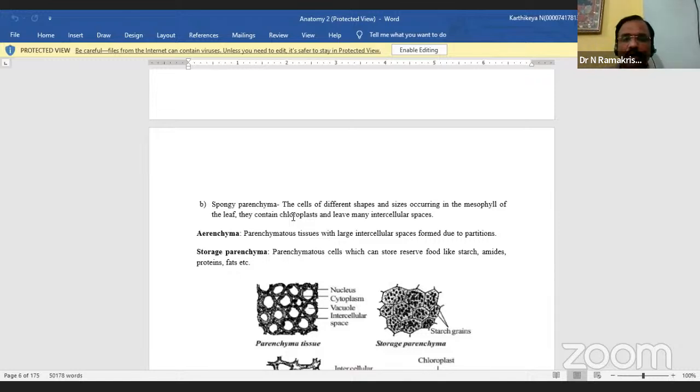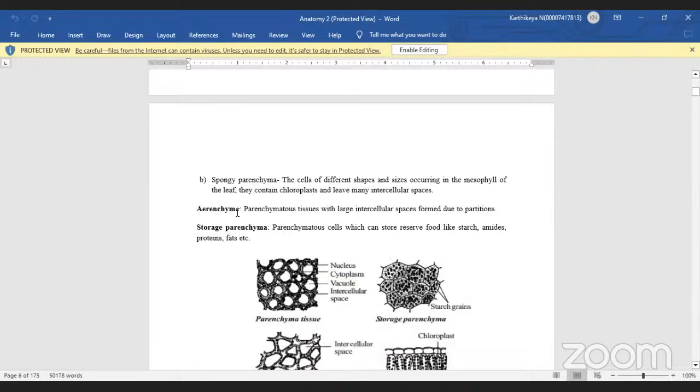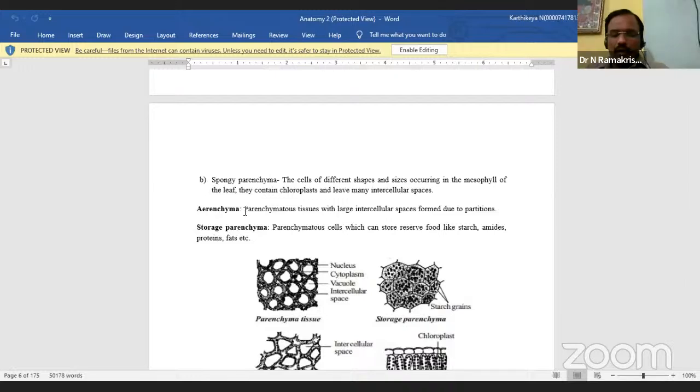After this one, this is the second one. What is here? Here showing my cursor. Parenchyma. What is the meaning of aerenchyma? Air. Yes, very good. The parenchyma cells are characterized by the presence of intercellular spaces.